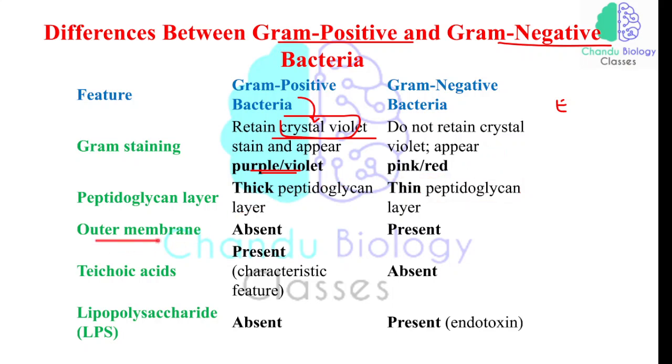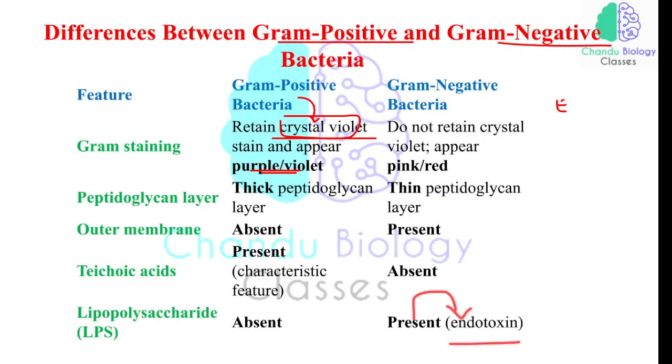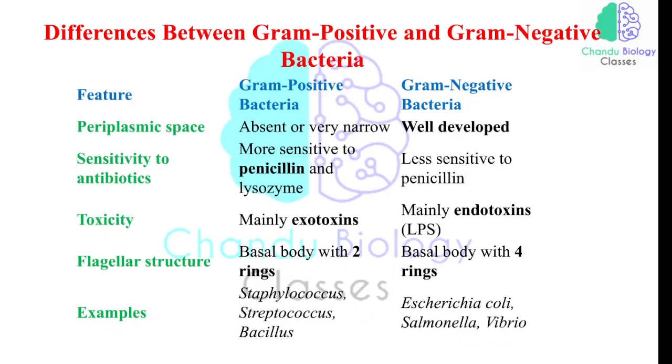Okay, so the outer membrane is absent in gram-positive bacteria. Here it will be present. Teichoic acids will be present in gram-positive bacteria and absent in gram-negative bacteria. And the lipopolysaccharides will be absent in gram-positive and present in gram-negative bacteria. This is considered an endotoxin layer.